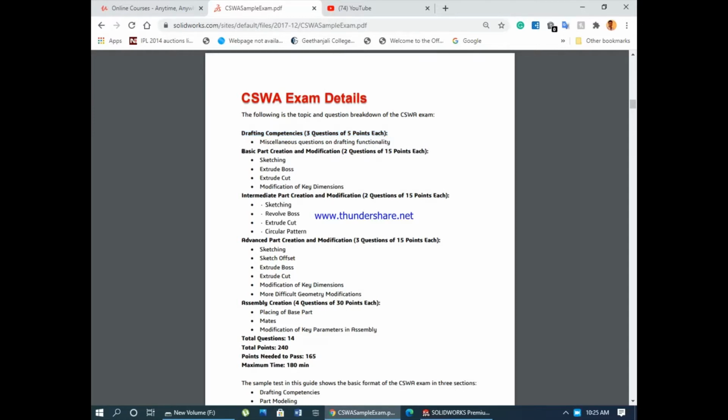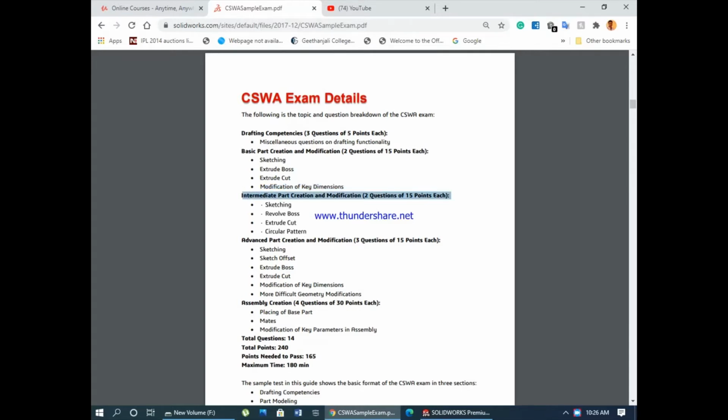As I said earlier, drafting competencies is the first thing. Then basic part creation and modification is another topic, with 2 questions of 15 points each. Topics covered are sketching, extrude boss, extrude cut, and modification of key dimensions. You need to practice all these topics to answer the questions. You will be given dimensions, top view, front view and so on, you need to create parts out of them, and some dimension-related questions will be asked.